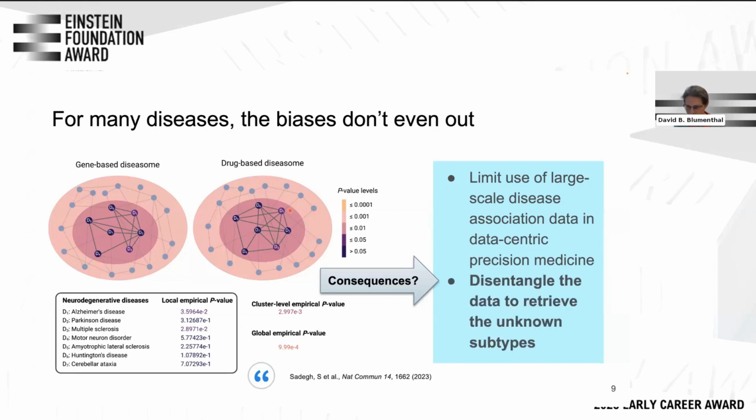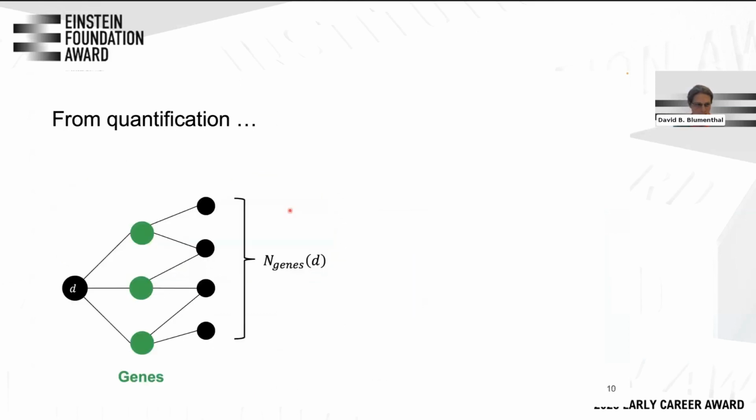And that's what I would like to propose here. For this project, I would like to propose an approach where we try to disentangle the existing disease association databases in order to retrieve the unknown subtypes of our diseases. And for that, I will use a strategy which is often used in machine learning. This strategy says that if you can quantify a problem, then often you can use similar techniques used for quantification to formulate an optimization problem where this problem is addressed. And in order to show how we do this, I have to go a bit more into detail on what we did for the quantification of the problem.